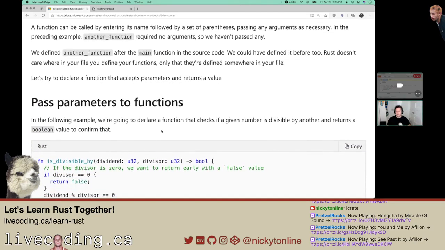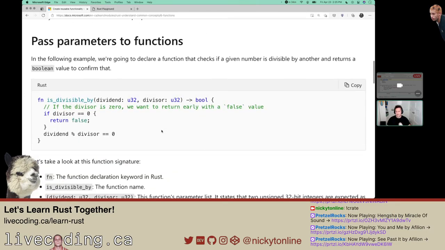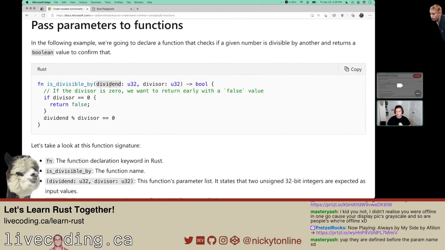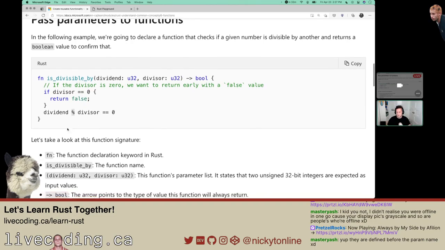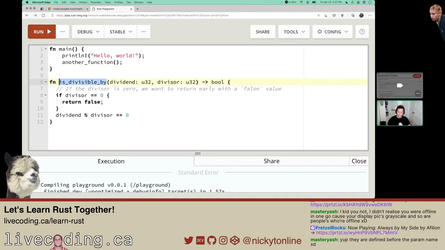A function can be called by entering its name. That's just explaining what we just did. We can pass parameters. We're saying is_divisible_by is a function. The dividend is an int32. The divisor is an int32. We're just saying whether it is divisible or not. Let's do that.